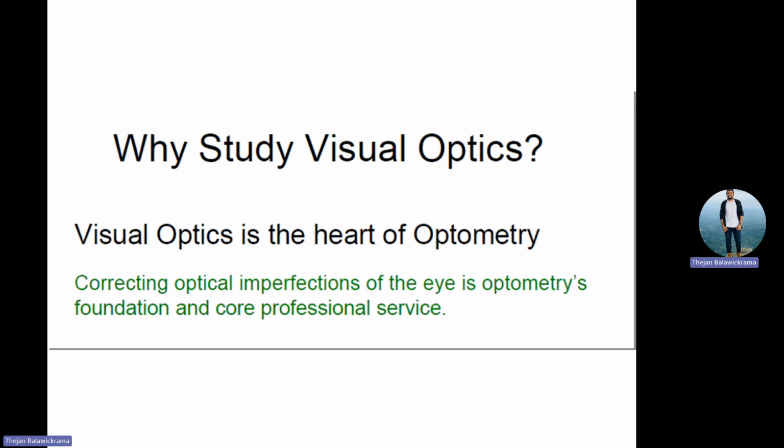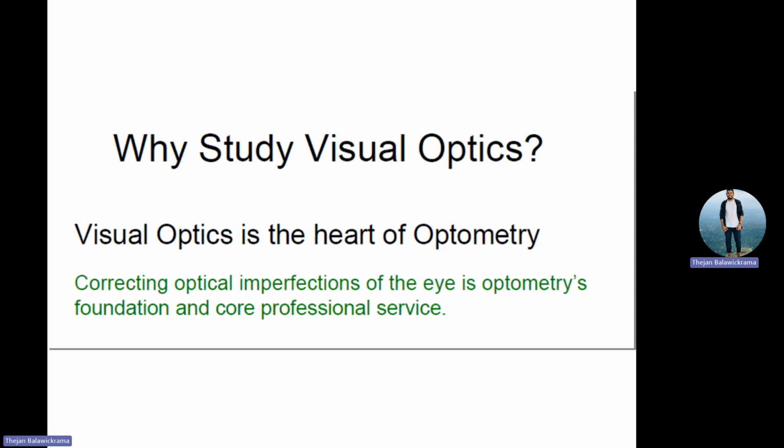Somebody who comes with imperfect vision, right? With anything, maybe myopia, maybe ARMD, maybe retinitis pigmentosa, maybe brain stroke, maybe corneal laceration, maybe dry eye, so anything that comes with vision symptom, right?